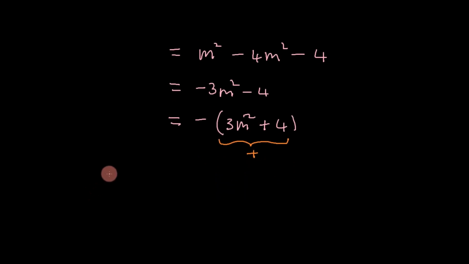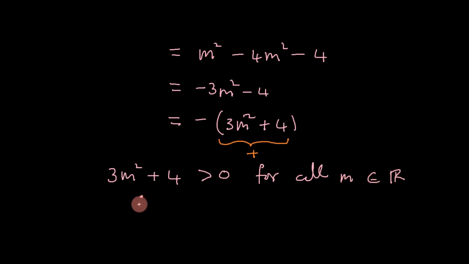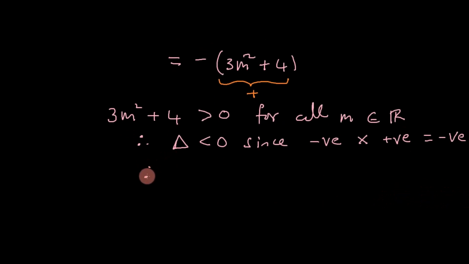Then to write that down, we say that 3m squared plus 4 is always going to be greater than 0 for all m, an element of real numbers. And therefore, delta is going to be negative, since a negative times a positive equals a negative. Since delta is negative, we can say that the roots are non-real. So thus, the roots are non-real.